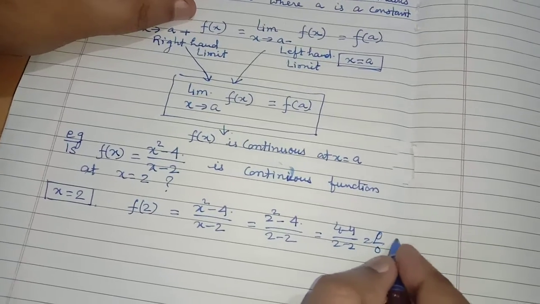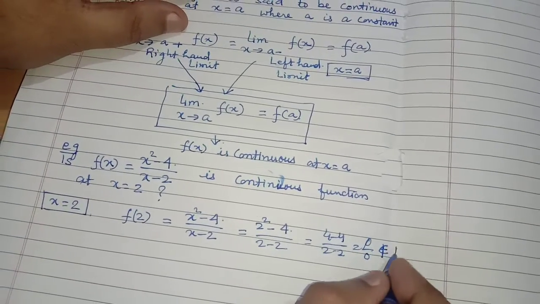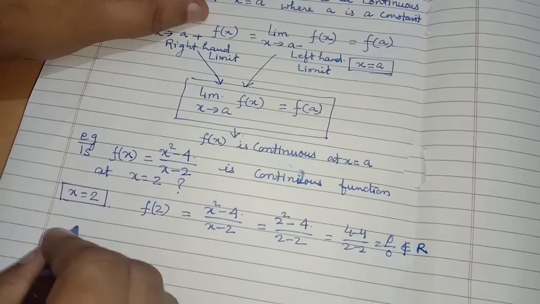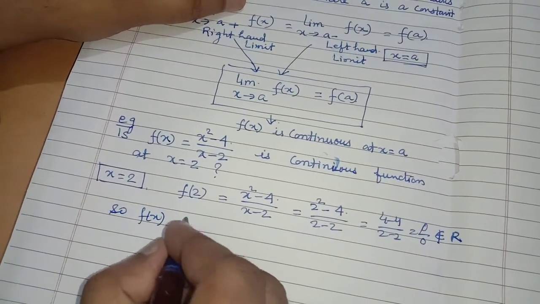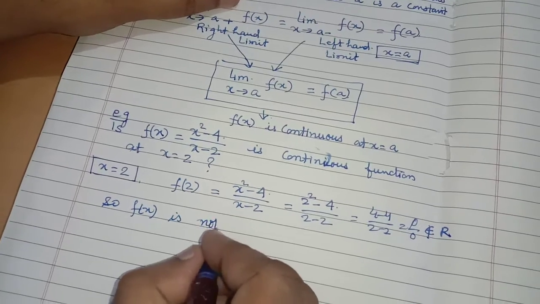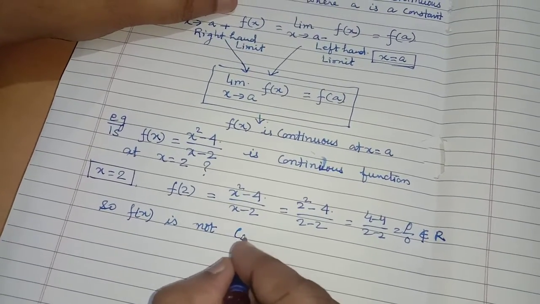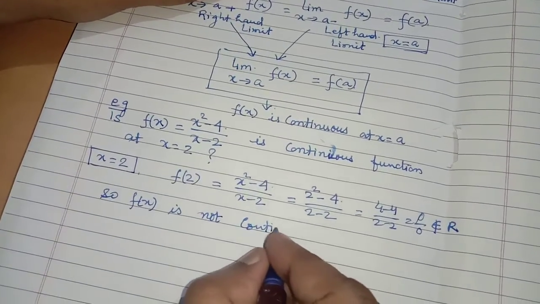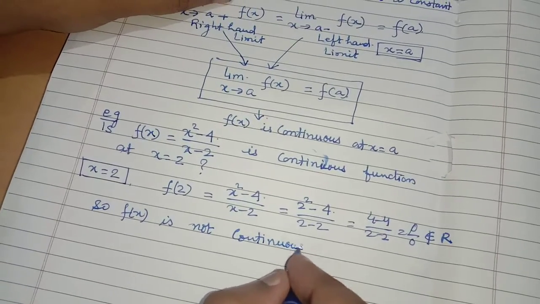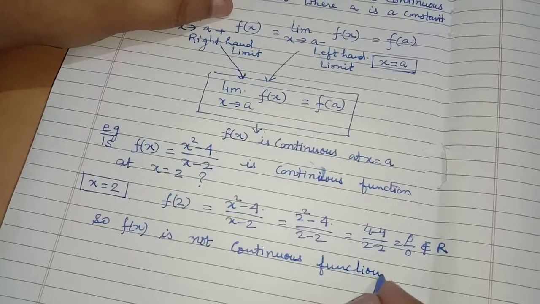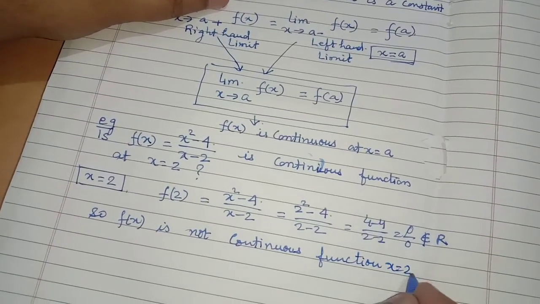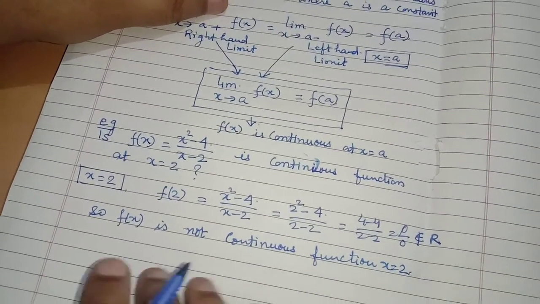So 0 by 0 is undefined, so it does not belong to the real numbers. So f(x) is not a continuous function at x equal to 2, because at x equal to 2 there is a jump.